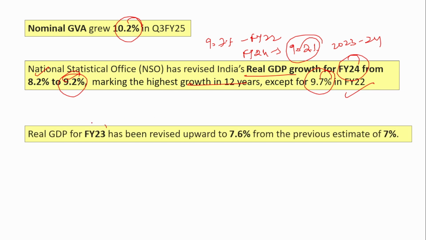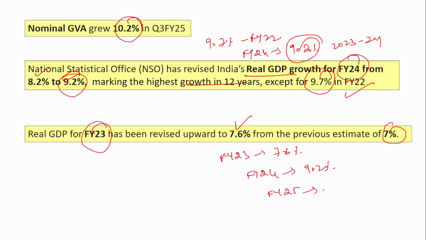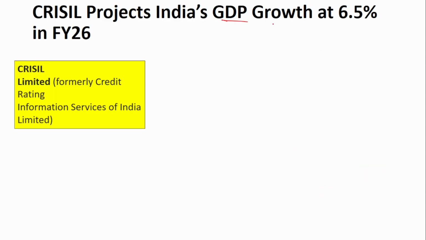And the real GDP for financial year 23 has been revised upward to 7.6% from 7%. So remember the data, it is very important. Financial year 23, they have revised it to 7.6%. Financial year 24, they have revised it to 9.2%. And financial year 25, it is 6.5%. For Q3, it is 6.2%. These are very, very important data. Remember it. The next news is about GDP projection.